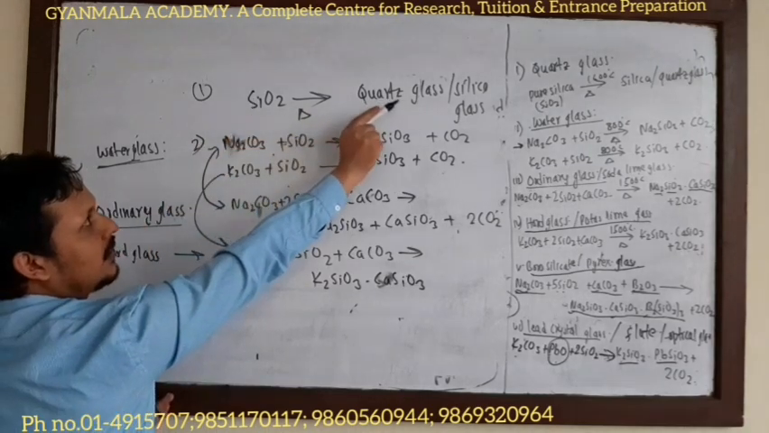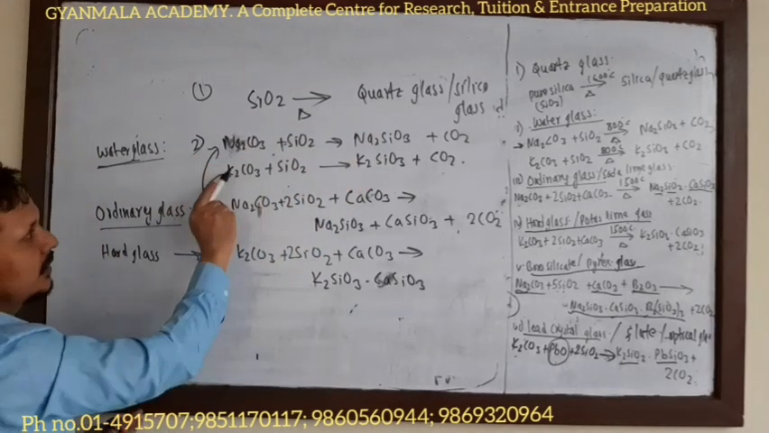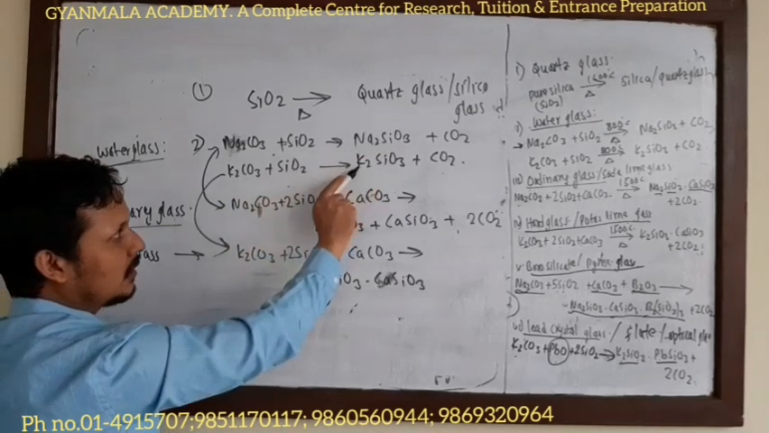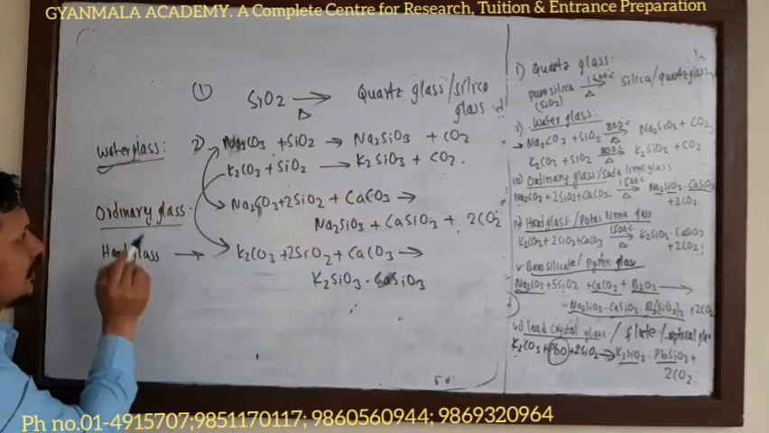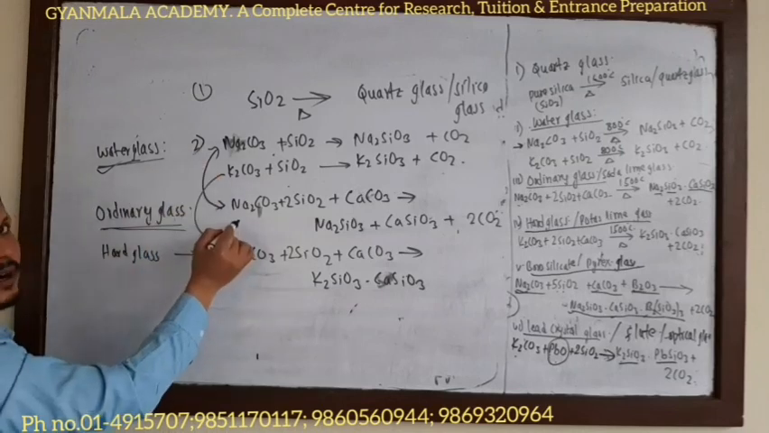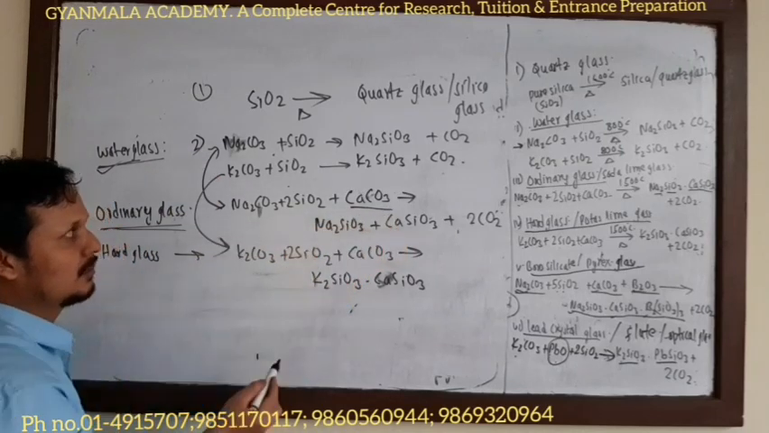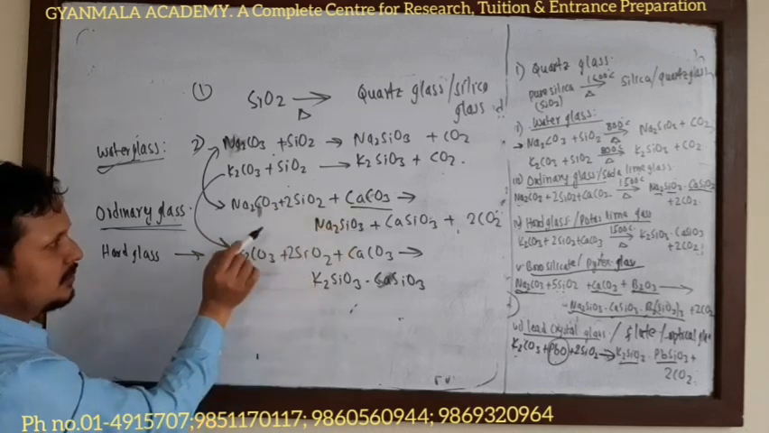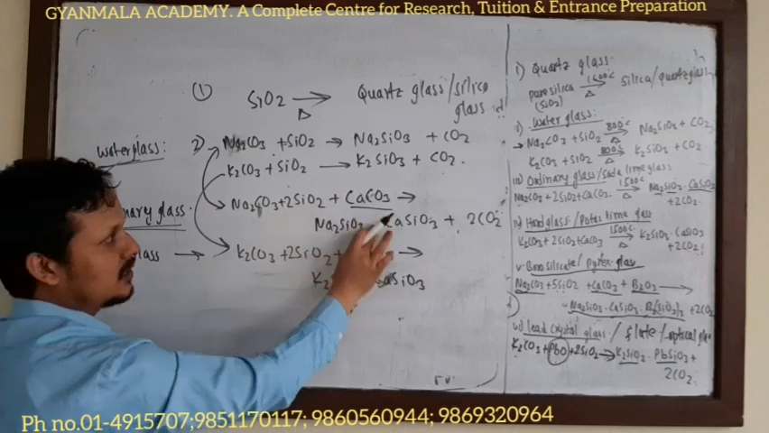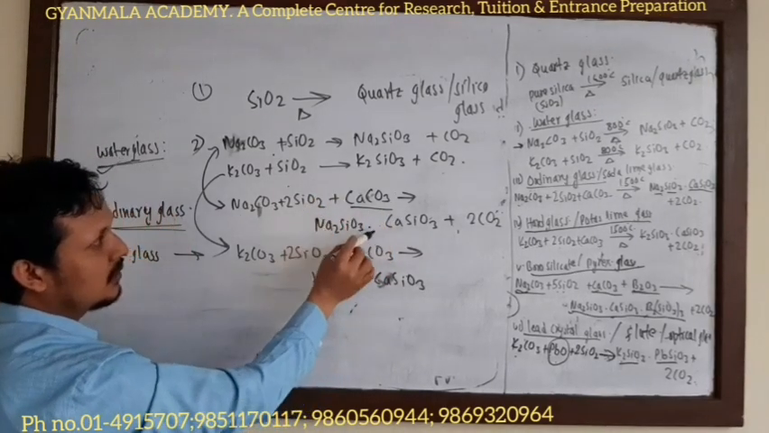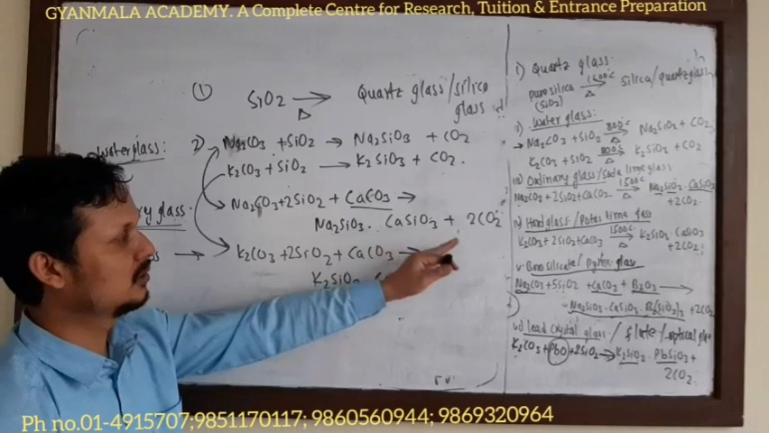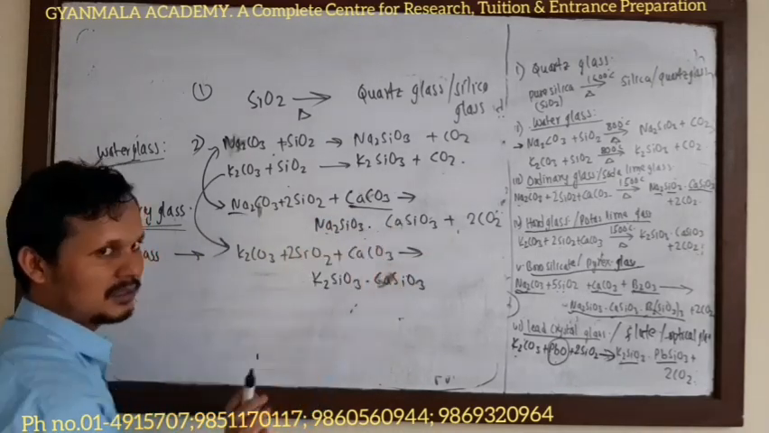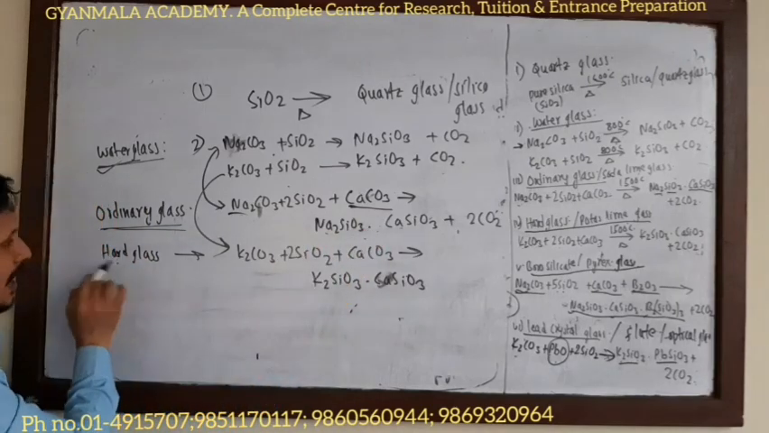When silica is heated with sodium carbonate or potassium carbonate, it forms sodium silicate or potassium silicate, which is called water glass. Now ordinary glass: the first part of the water glass is heated with calcium carbonate. Na2CO3 plus SiO2 plus CaCO3 gives Na2SiO3 dot CaSiO3 plus 2CO2, a homogeneous mixture. Two metals are used here, sodium and calcium, so sodium silicate and calcium silicate.